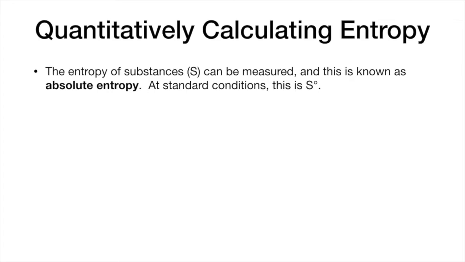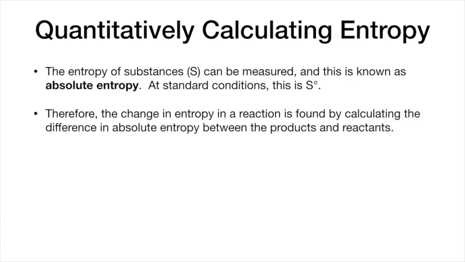If you see that little circle, what that means is that somebody has found a standardized temperature and other conditions that they're going to make a whole lot of measurements at. So we've measured entropy at this certain temperature and set of conditions for a lot of different substances, and those are listed as S naught.